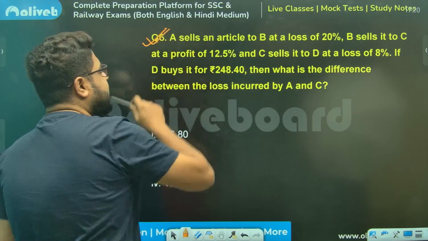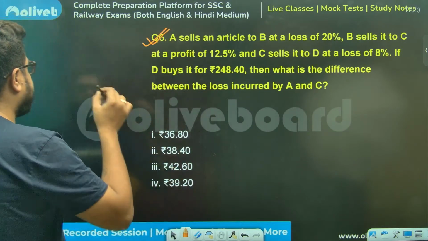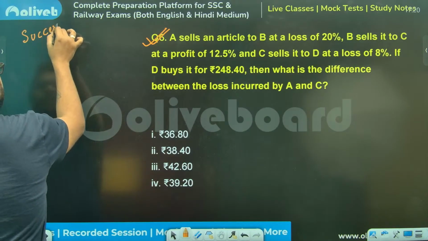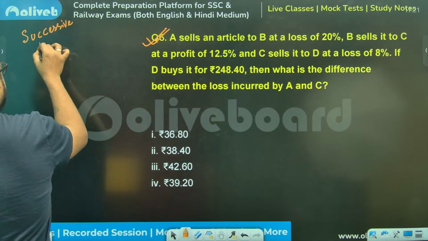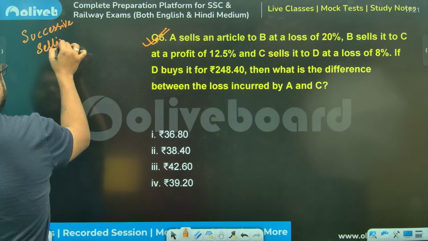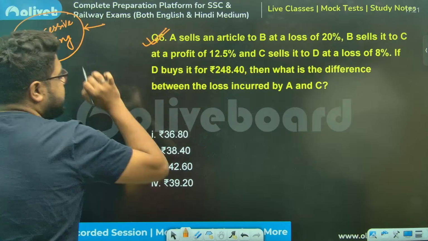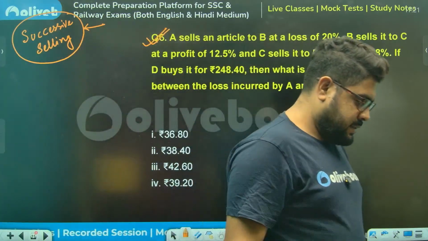Now, another very interesting type that we call successive selling. Again, very basic. This is also a CGL PYQ, sir.